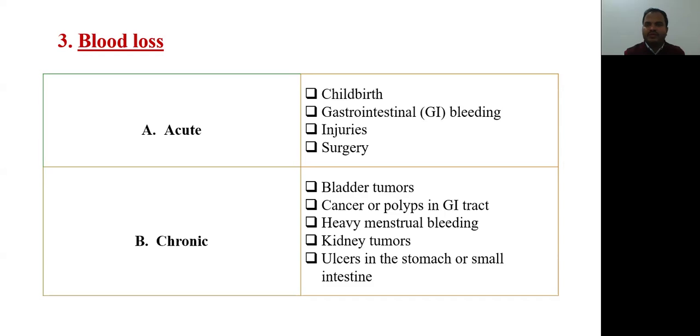The second one is chronic blood loss. There are certain chronic conditions that cause a small amount of blood loss for months or years that will lead to anemia. These causes are bladder tumors, cancer or polyps in the GI tract, heavy menstrual bleeding, kidney tumors, and ulcers in the stomach or the small intestines. These are a variety of causes that lead to chronic blood loss.